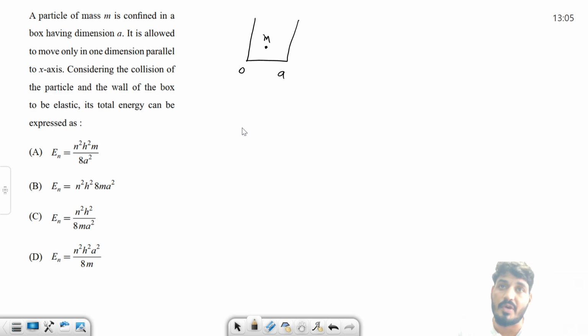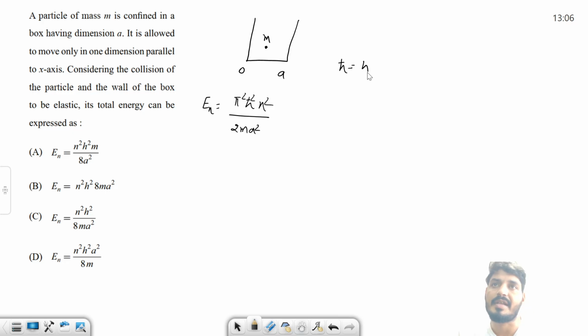Now for a 1D box we already know what is the energy. You don't need to derive it. That energy En is pi square h cut square n square over 2m a square. Fine, this is the energy. Now they have written in terms of h, so we know that h cut is nothing but h over 2 pi. So you can easily write this as h square n square divided by 8m a square. So the answer is this one.